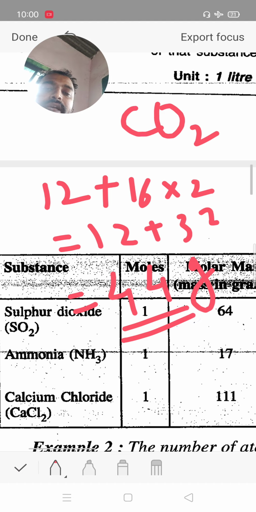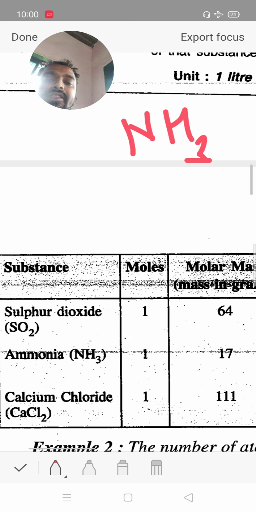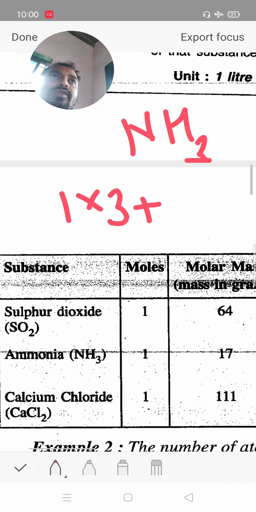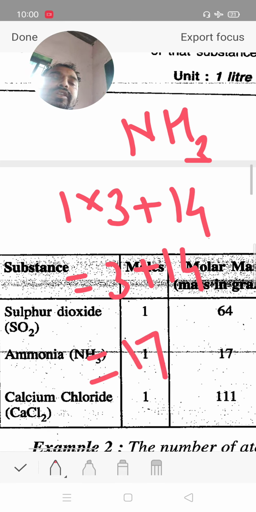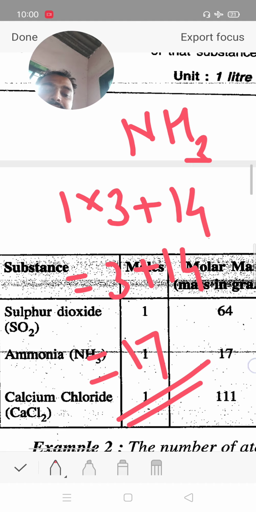Molecular weight of carbon dioxide is 44. Next, ammonia. Ammonia has 3 hydrogen, 1 threes are 3, and 1 nitrogen means 14. 3 plus 14 is equal to 17. The molecular weight of ammonia is 17.